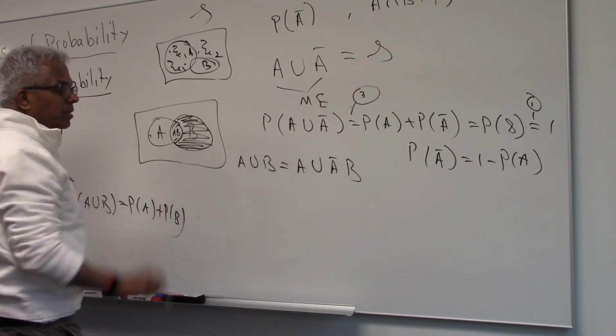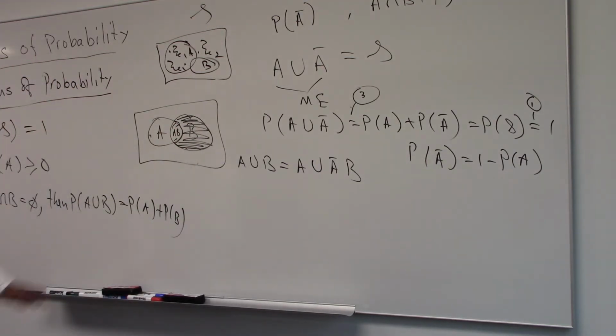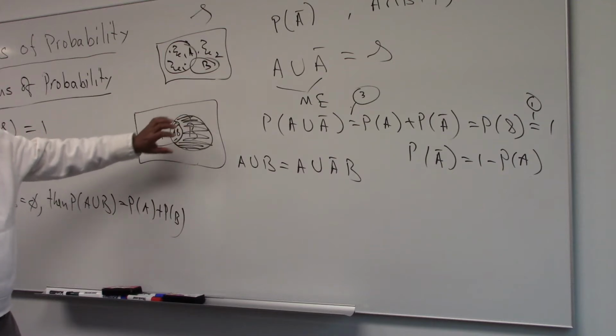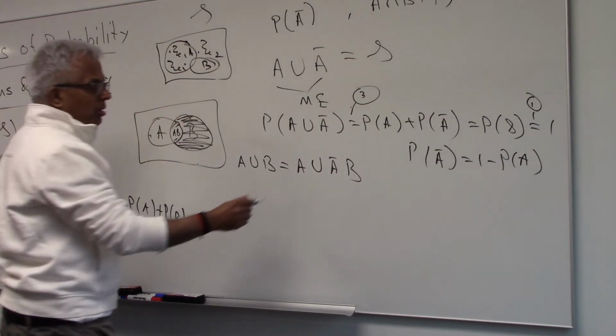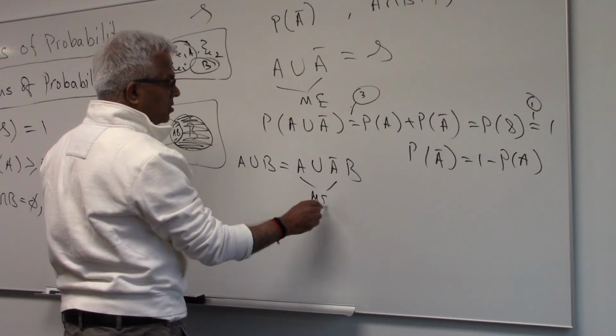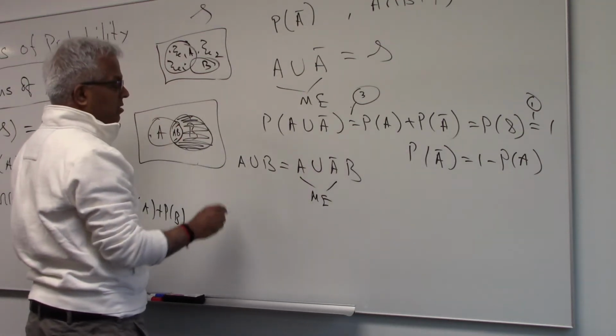Everything outside A intersection with B will give you A bar B. The reason I'm writing like this is because these two are mutually exclusive, as you can see from here.